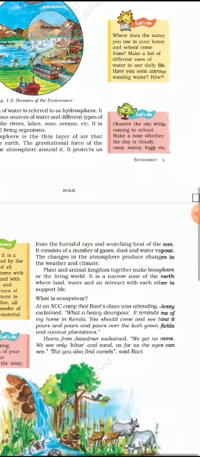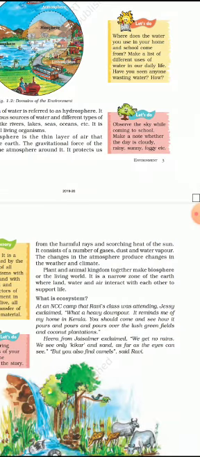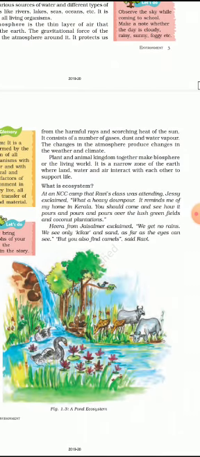It protects us from harmful rays and scorching heat of the sun. Okay, so you must have learned about ultraviolet and other rays that are coming from the sun. So the atmosphere around us protects us from these all. It consists of a number of gases, dust and water vapor. The changes in our atmosphere produce changes in the weather and climate. Okay, this is another important thing.